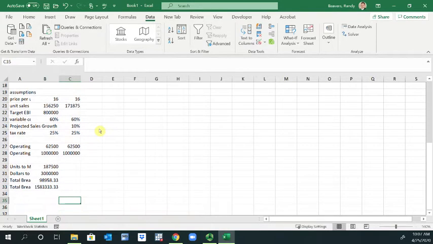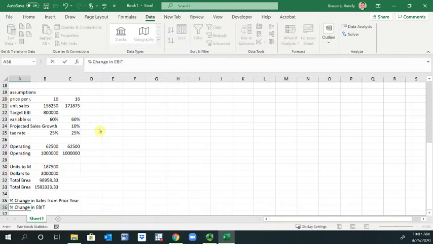All right. So now, the next thing we'll do is look at how things have changed. We're going to calculate the percentage change in sales from the prior year, and then the percentage change in EBIT from the prior year.